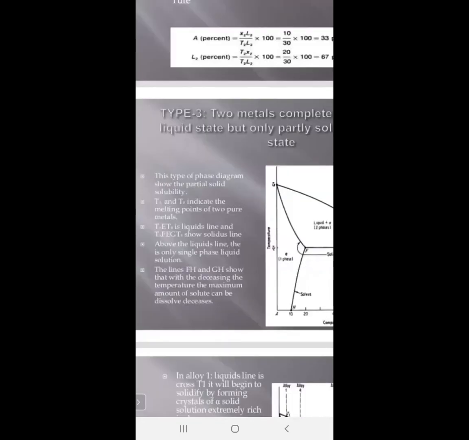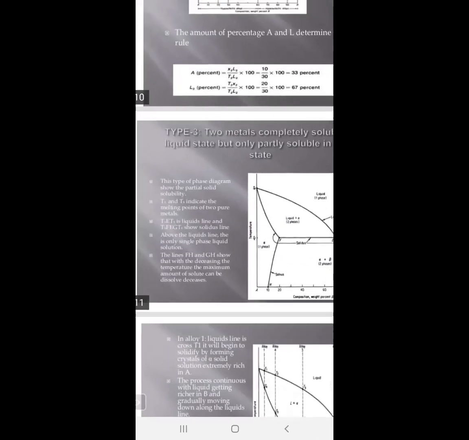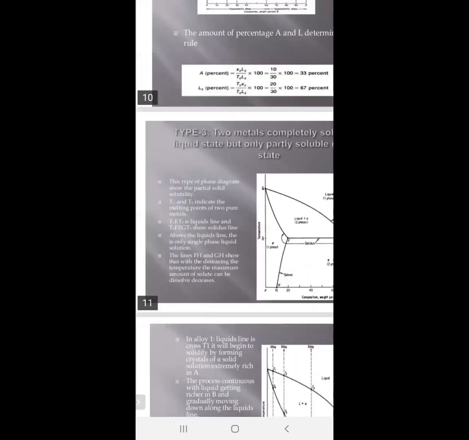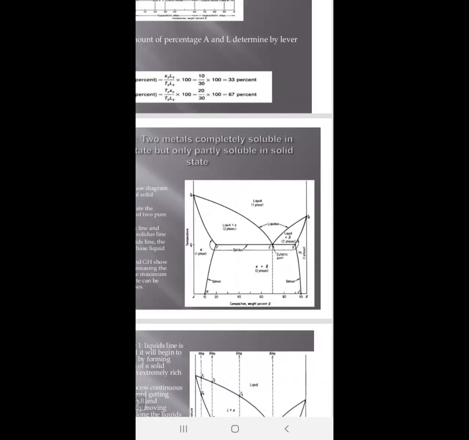This type of phase diagram shows partial solid solubility. In this diagram, I hope you are seeing the temperature TA at one end and TB at the other end. TA and TB indicate the melting points of the two pure metals. TAE TB is the liquid line.